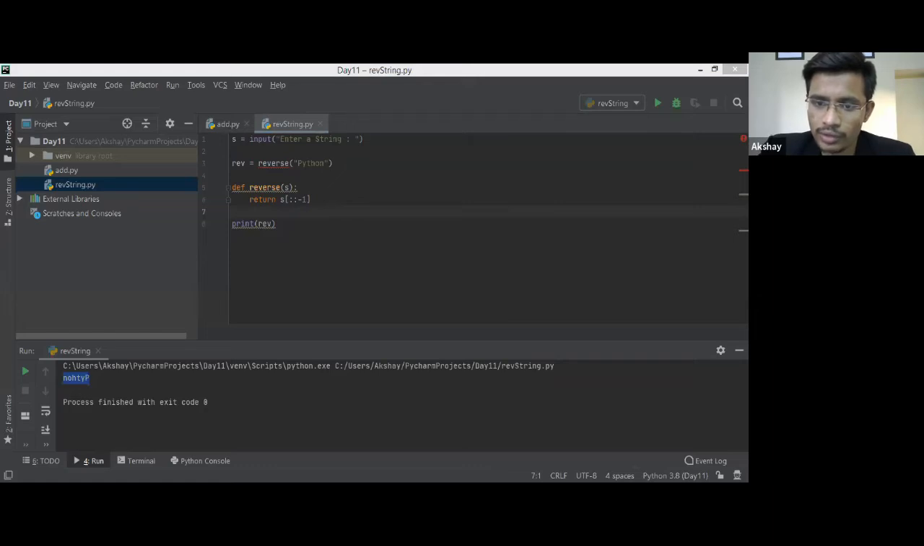Slicing can be used to reverse. Yes, we are using it. So this is nothing but slicing. Colon colon is slicing. Yes, top to bottom. No, it follows the bottom up approach, Abhinandan. So it will go and see.